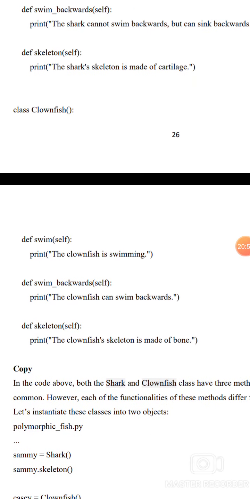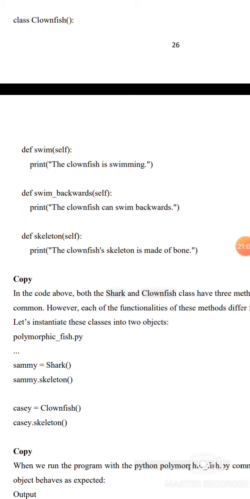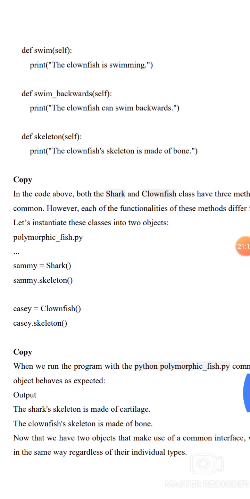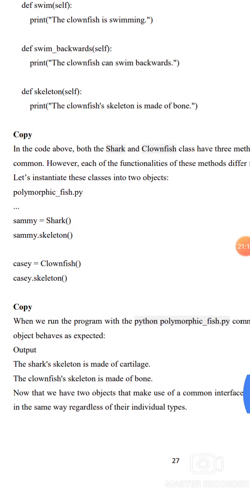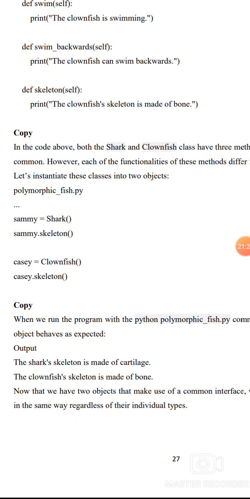Class Clownfish. def swim(self): print 'The clownfish is swimming'. def swim_backwards(self): print 'The clownfish can swim backwards'. def skeleton(self): print 'The clownfish skeleton is made of bone'. Then, sammy equals Shark, sammy.skeleton; casey equals Clownfish, casey.skeleton.